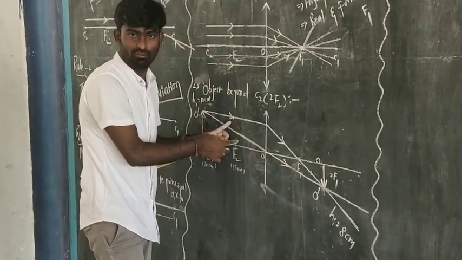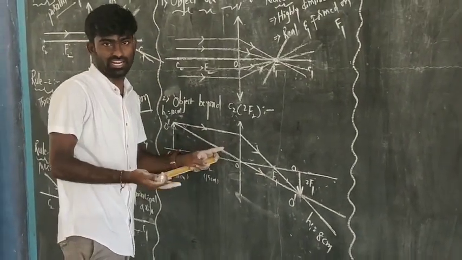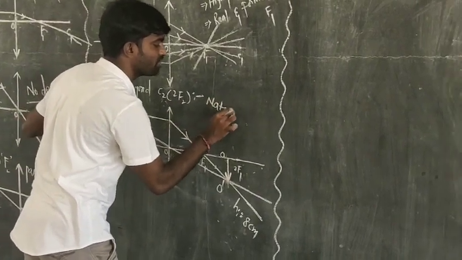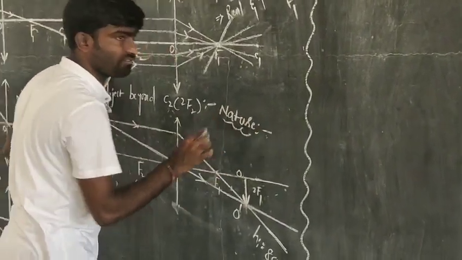So now here we can have its nature. What could be the nature of an image for an object which is beyond the center of curvature?